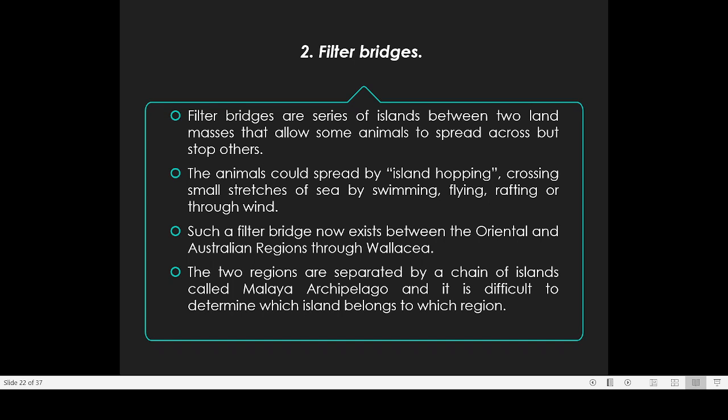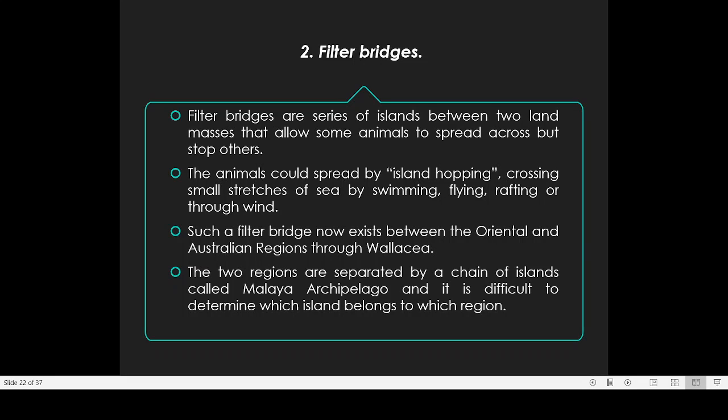Then another type of bridge is known as a filter bridge. Now filter bridges are series of islands between two land masses that allow some animals to spread across but stop other animals. What is the purpose of a filter? You use filters for many purposes because any filter allows passage of some material but does not allow the passage of some other material. So that is the importance of any filter. In the case of filter bridges, these are also like that.